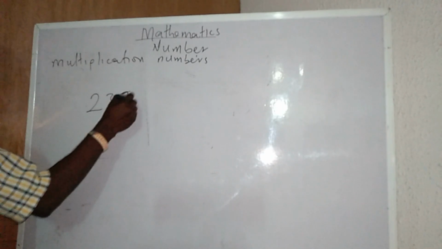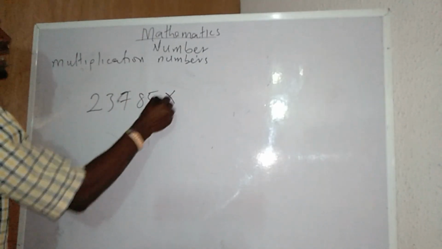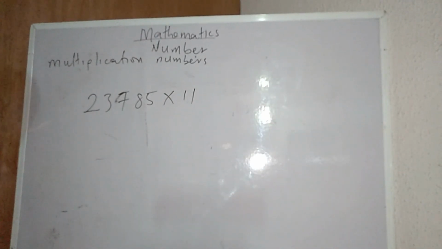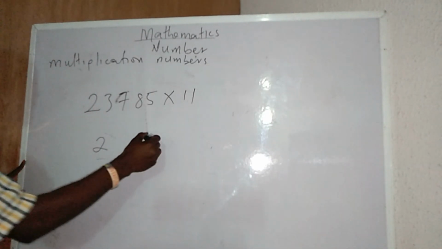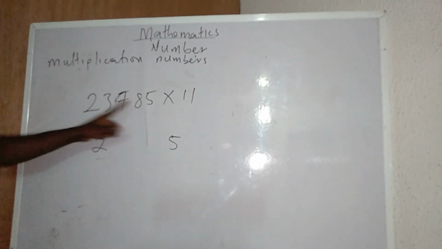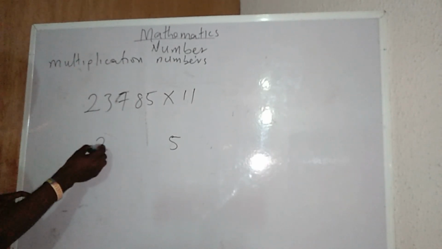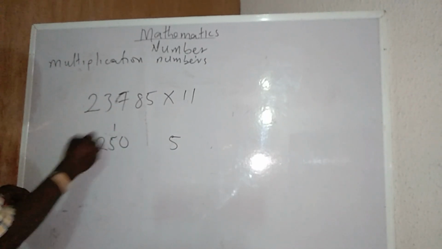If I have a plenty number, for instance, 2, 3, 7, 5 times 11, okay, this one is a bit logical. There are plenty numbers here. What I will need to do, I will write the first and I will write the last. First and the last. This plus this is going to be 5. This plus this is going to be 10. I will write 0 like this.